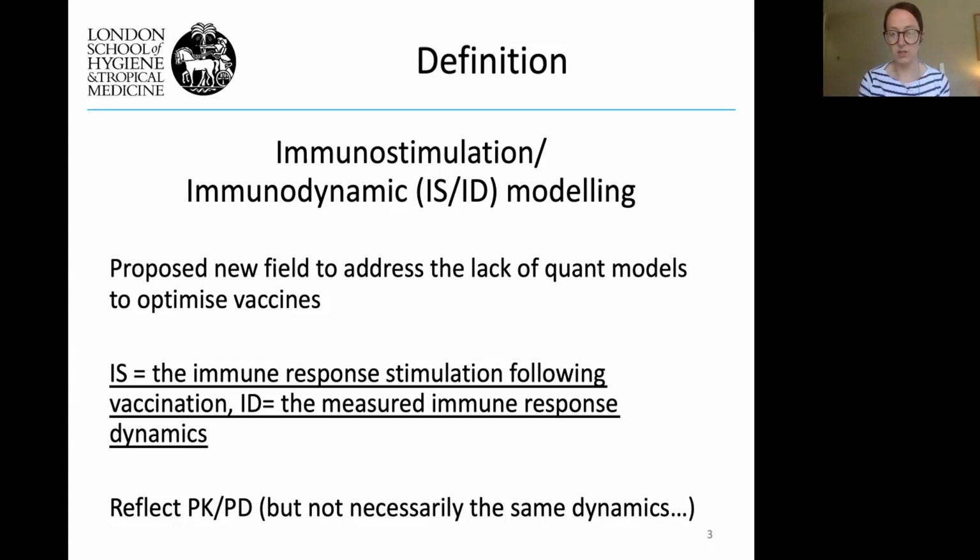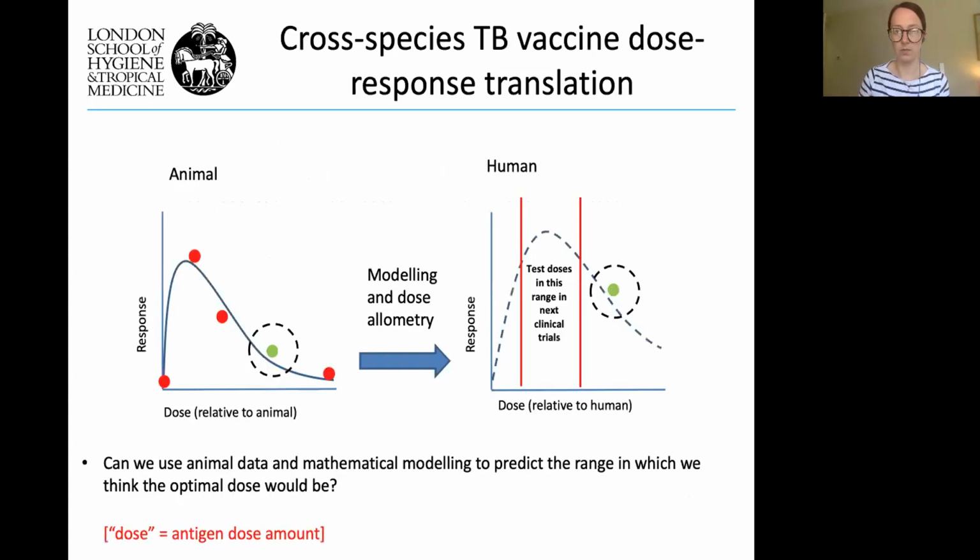We created this term to reflect that we were trying to use PK/PD type modelling, but not necessarily the same type of dynamics, because we won't necessarily be dealing with the same type of data. One of the first examples of ISID modelling we've been working on is in TB vaccines. As Richard mentioned, we're the TB modelling group. We've done a lot of work on the epi side of TB vaccines, and this is the first example of ISID in the TB vaccine space.